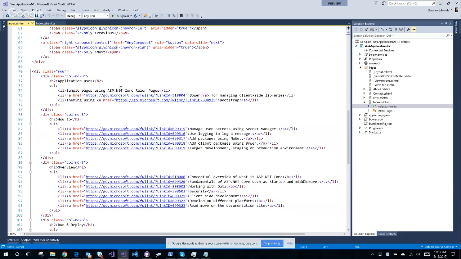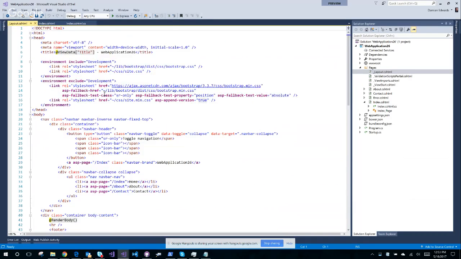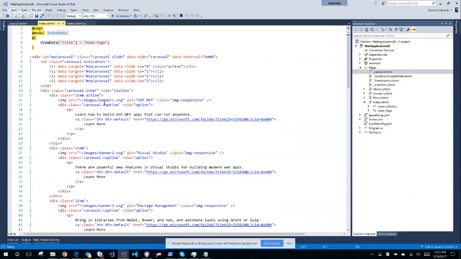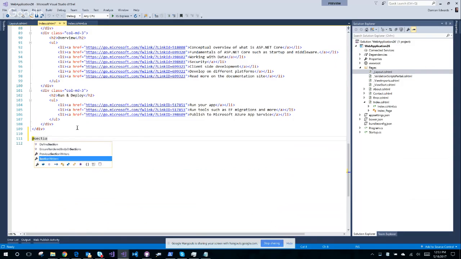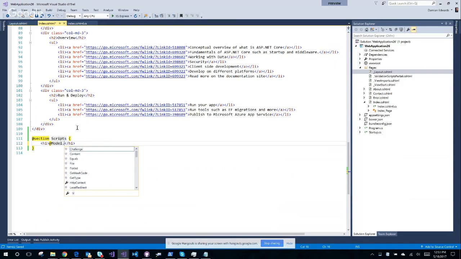We have a scripts section in all of them. So I'll just render something in scripts. Down here, homepage, @section scripts. One day we'll get IntelliSense for those things, won't that be glorious? @Model.Message. Okay, I'm going to run that.